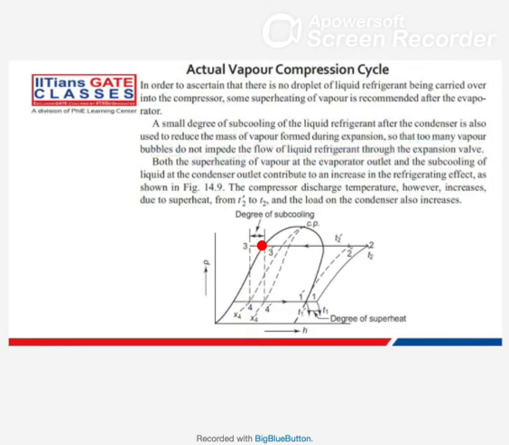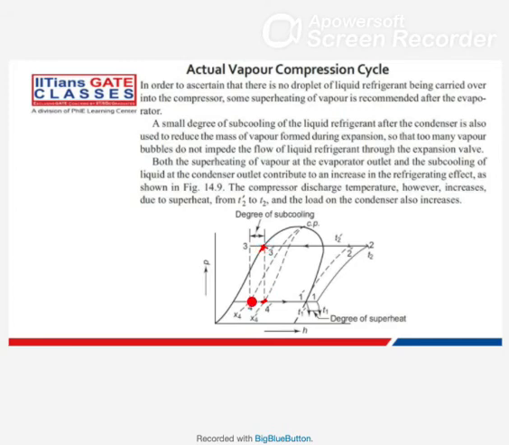Here you have liquid, and after that, when you reach here, some part is converting to vapor and bubbles form. If more bubbles form, they will block your flow. So to avoid that also, this helps.